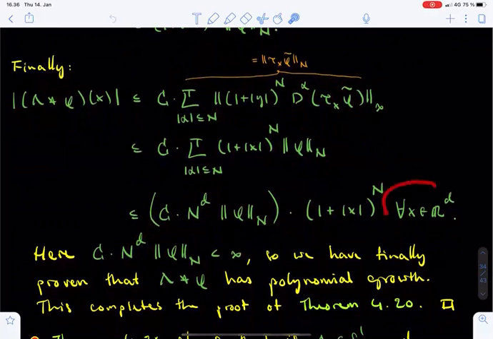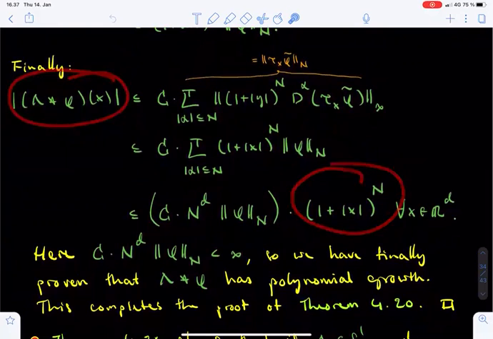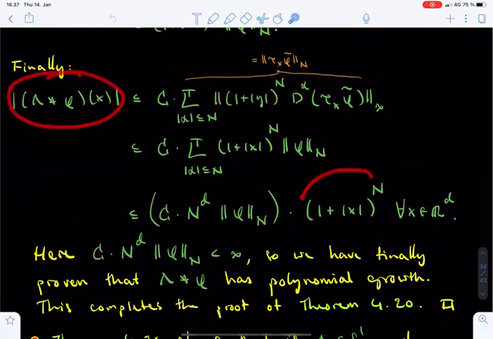This inequality holds for all x in Rd, and the product of the first three factors is just some finite constant which does not depend on x. We have now managed to show that the convolution between lambda and phi is a polynomially bounded function, which completes the proof of theorem 4.20.